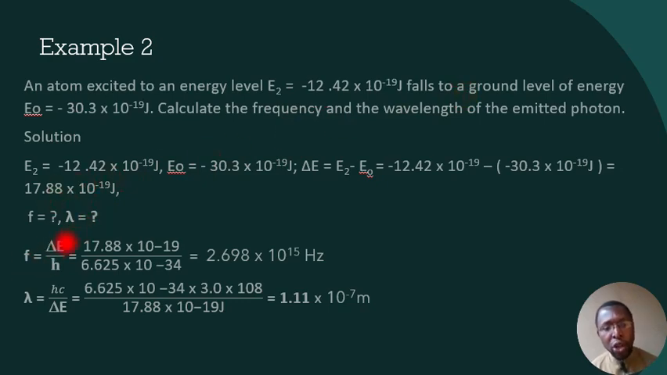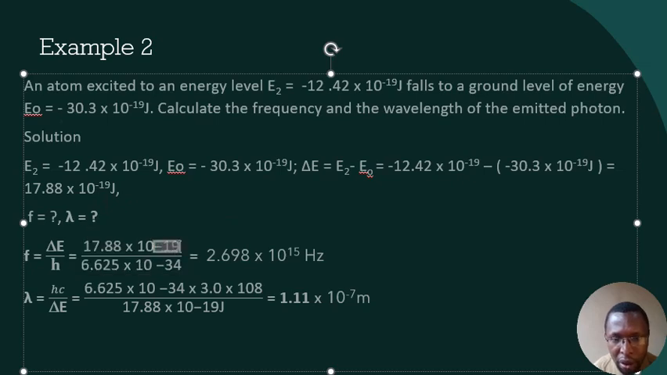So f by formula is the change in energy level over Planck constant. When you substitute the values, this is 17.88 times 10 to the power minus 19, over 6.625 times 10 to the power minus 34. When we simplify this, we have our frequency to be 2.698 times 10 to the power 15 hertz.